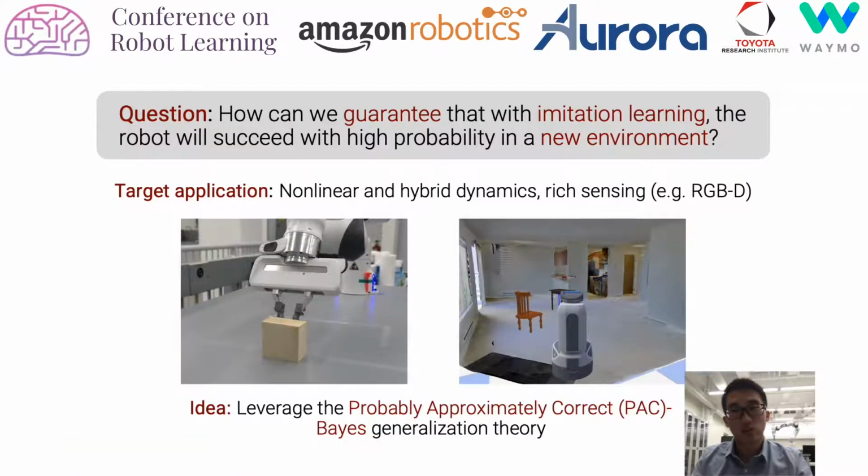The question we want to address is how can we guarantee that with imitation learning, the robot will succeed with high probability in a new environment? For example, how can we guarantee that a manipulation strategy trained on a dataset of objects will generalize to novel objects? How can a navigation policy trained on a dataset of rooms generalize to novel rooms? Here we're looking at nonlinear hybrid dynamics and rich sensing, such as pushing a block with real-time visual feedback. The idea is to leverage the Probably Approximately Correct (PAC) Bayes generalization theory that can provide such guarantees.